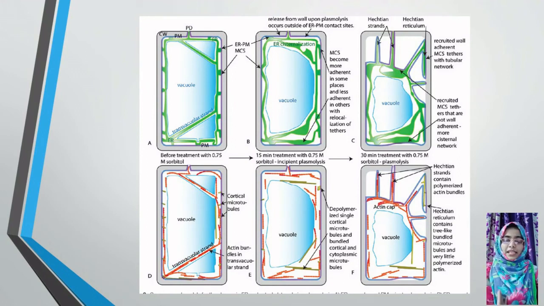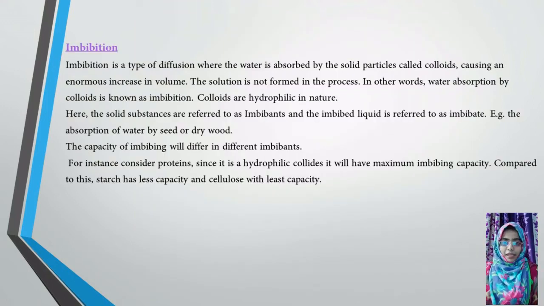For example, whatever happens outside the body, you cannot see what is happening inside your body. Inside your body, some organs get damaged or something has happened, which we cannot observe. That is what is happening in the plant cell. Okay, so in the next slide, that is imbibition.